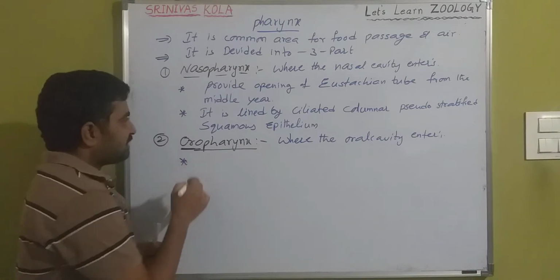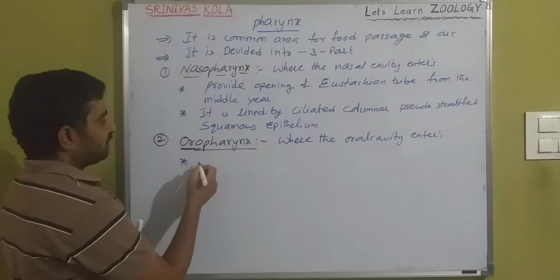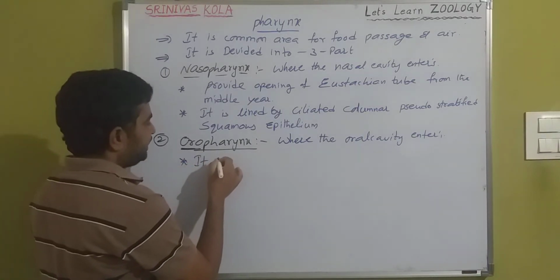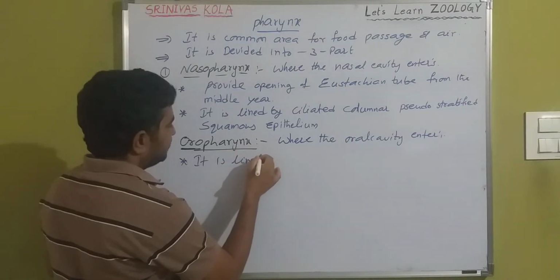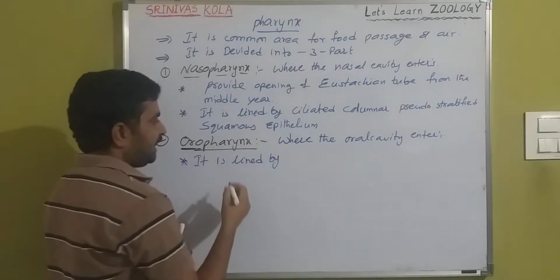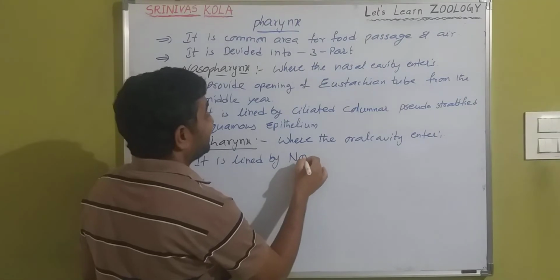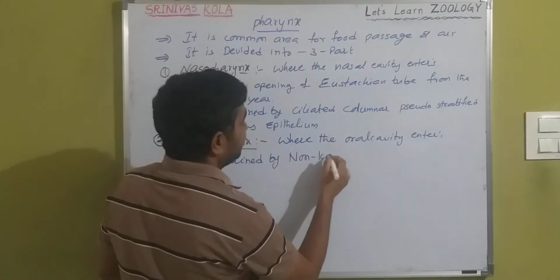And it is also lined by non-keratinized stratified squamous epithelium. Very, very important.